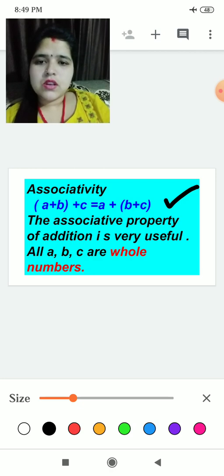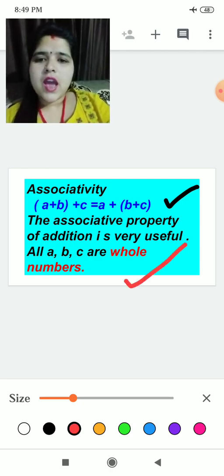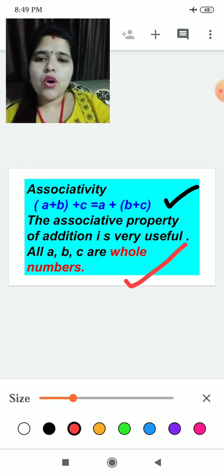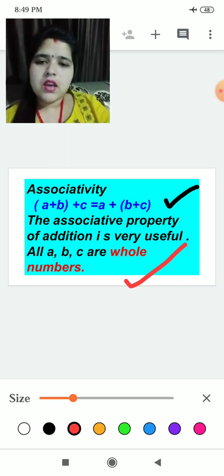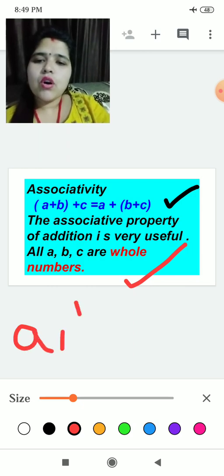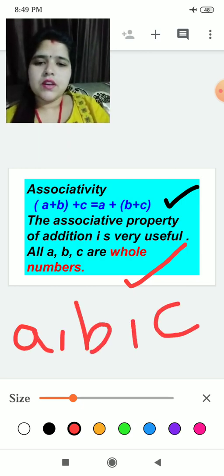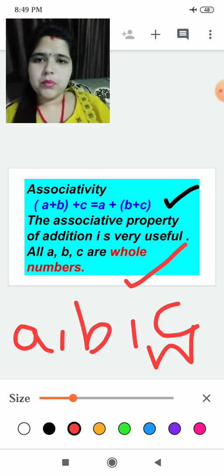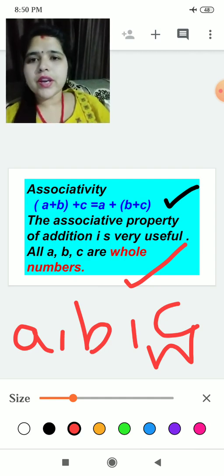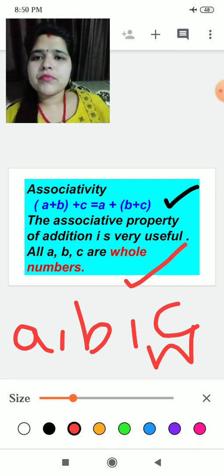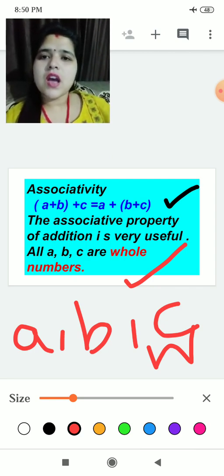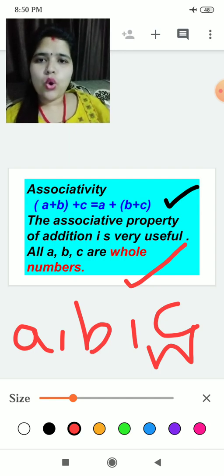The associative property of addition is very useful. Here A, B, C are whole numbers, because we take the numbers starting from 0 itself. You can take 0, 1, 2, any number, but the answer will come as a whole number.